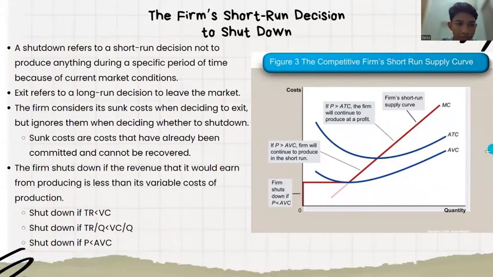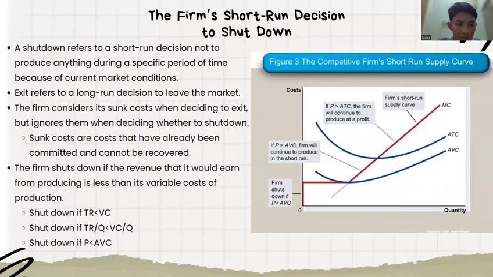The firm's short-run decision to shut down. A shutdown refers to a short-run decision not to produce anything during a specific period of time because of current market condition. Exit refers to a long-run decision to leave the market. The firm considers its sunk costs when deciding to exit, but ignores them when deciding whether to shut down. Sunk costs are costs that have already been committed and cannot be recovered.